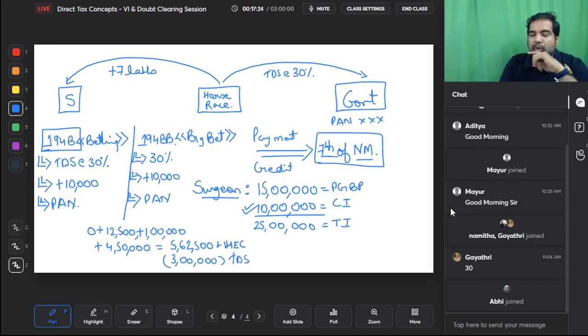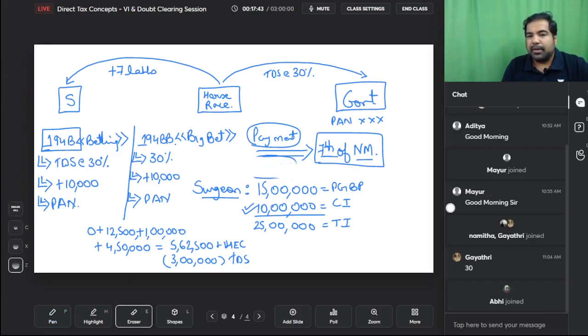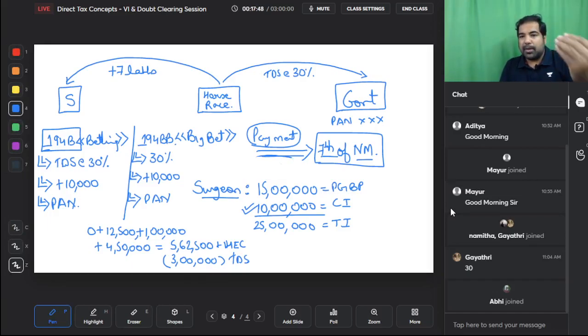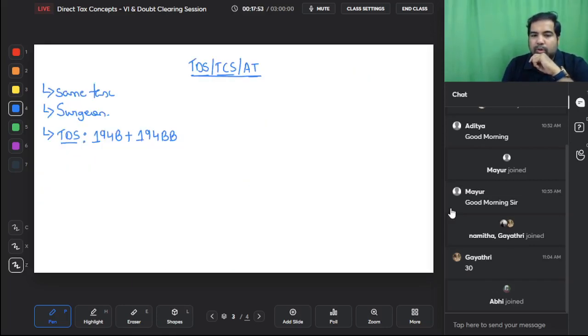Let's say you won this on the 1st of March, or let's say you won this on 28th of February, but it was paid to you in March. So whether your account is credited in your books of accounts that time or when the payment is made that time, whichever is earlier, generally it is earlier of P or C, but in 194B and 194BB it is on payment basis. So whenever the payment is made to you that month, the next month 7th, they have to pay to the government. So both these are on payment basis. Yes, in fact, the first few are on payment basis only, which we will discuss. 194B and 194BB are both on payment basis.